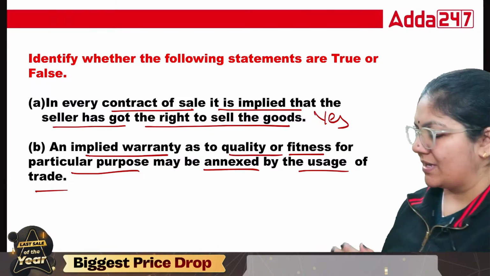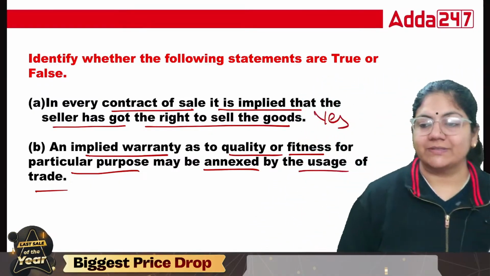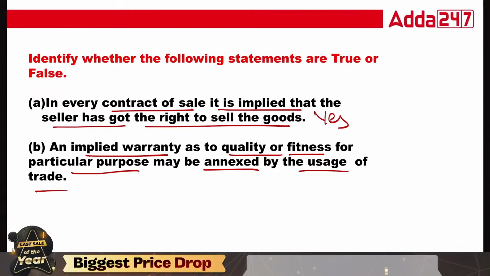Usage means that's a custom. So class, for this one, this is absolutely a true statement. Yes, okay.